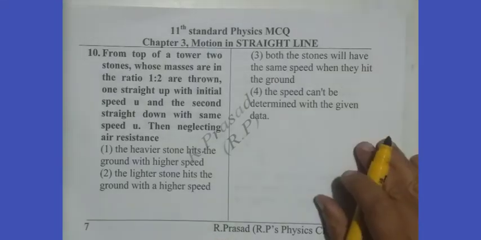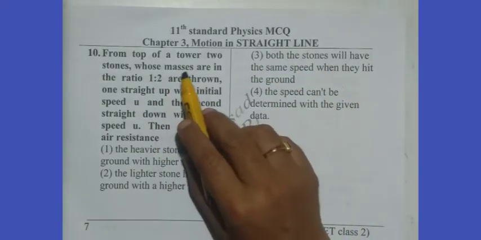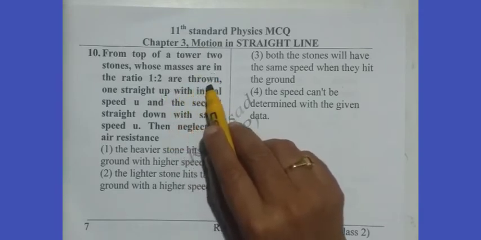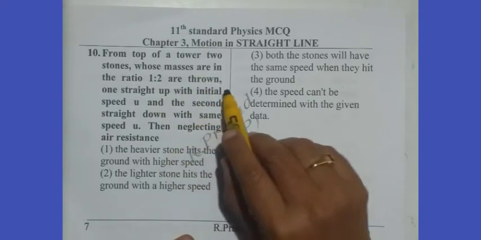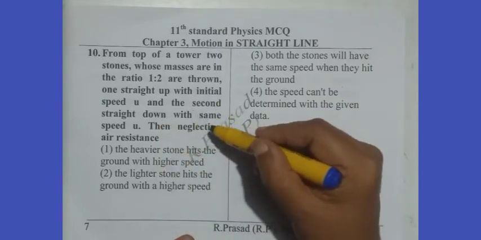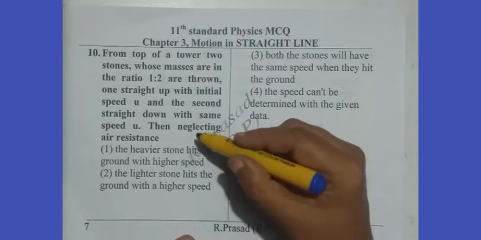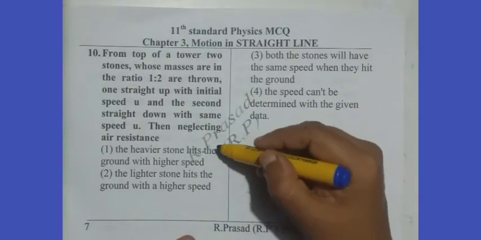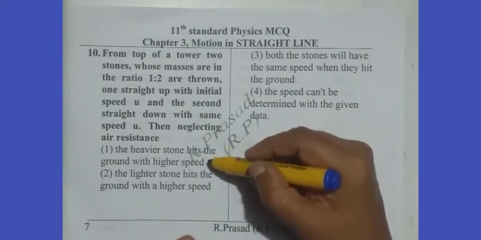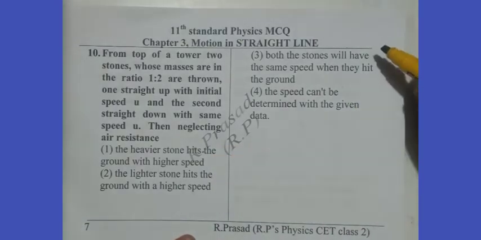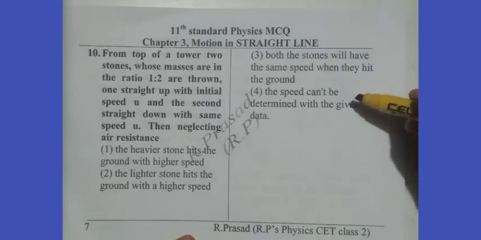Now we think of the 10th question. From the top of a tower, two stones whose masses are in the ratio 1:2 are thrown, one straight up with initial velocity u and the second straight down with the same speed u. Neglecting air resistance, we read all four options. The heavier stone hits the ground with higher speed. The lighter stone hits the ground with higher speed. Both stones will have the same speed when they hit the ground. Speed can't be determined with the given data.